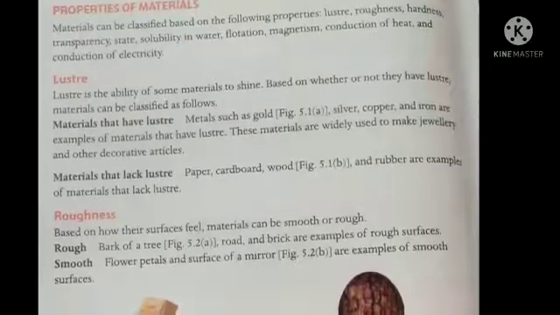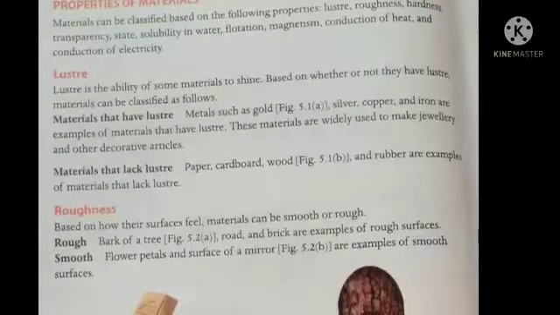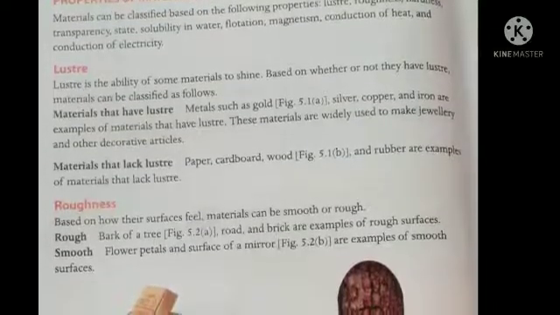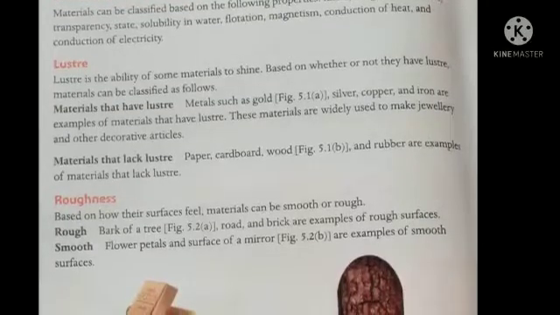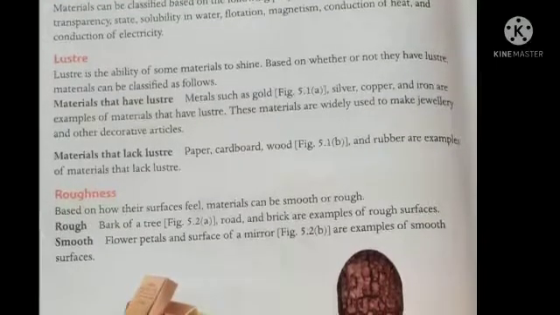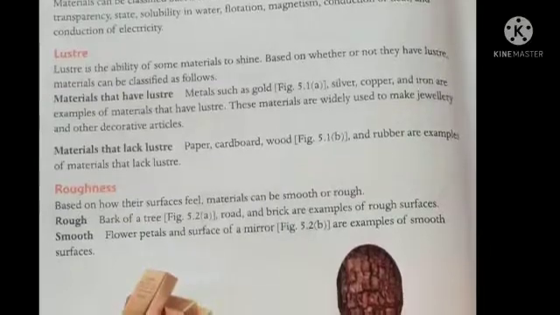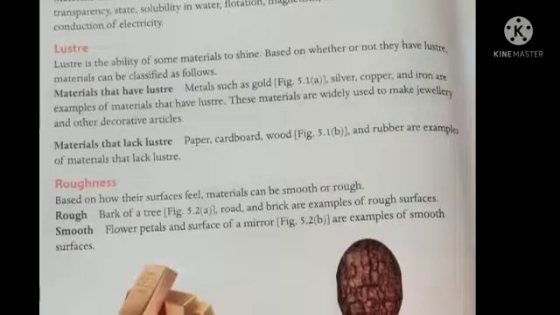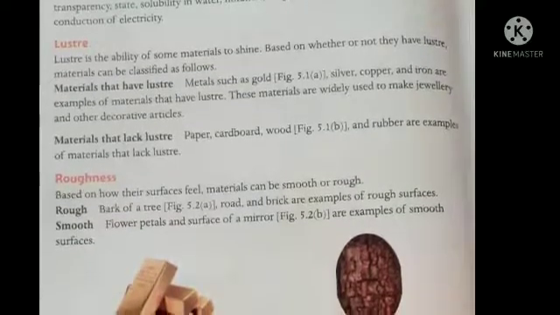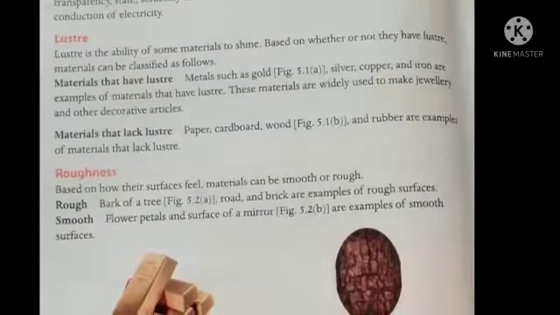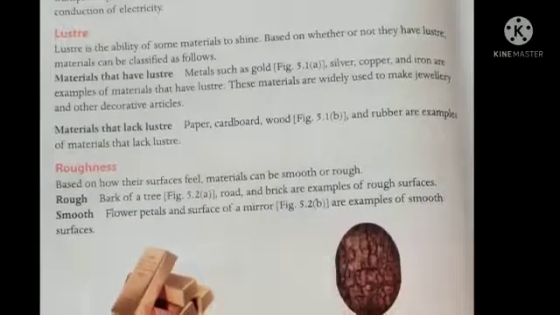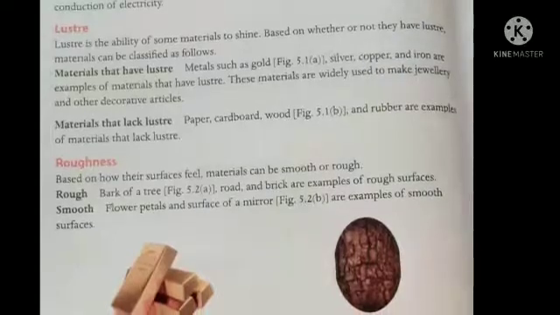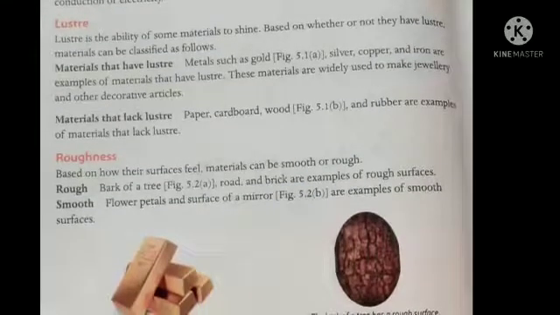Luster is the ability of some materials to shine. For example, gold. You know that gold is a shining object. Based on whether a material has the lustrous property or not, materials can be classified as materials that have luster and materials that lack luster.